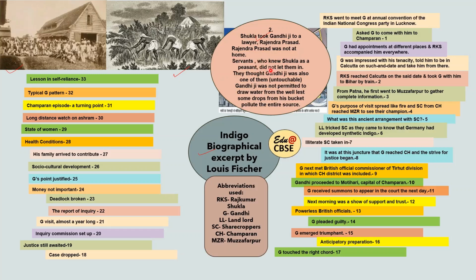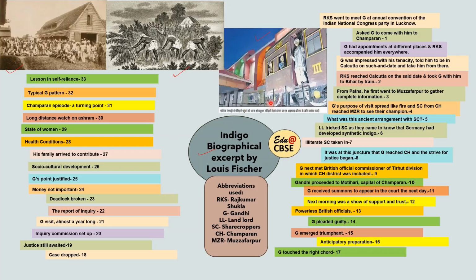And servants who already knew Shukla as a peasant, because he had been going to Rajendra Prasad, who was a lawyer, to help him in the case. So the servants of Rajendra Prasad knew Shukla, and so they knew that he was an untouchable. He was not allowed to enter, and they thought that Gandhiji was also one of them. So Gandhiji was not permitted to draw water from the well, lest some drops from his bucket pollute the entire source. Obviously, they didn't know Gandhi before.